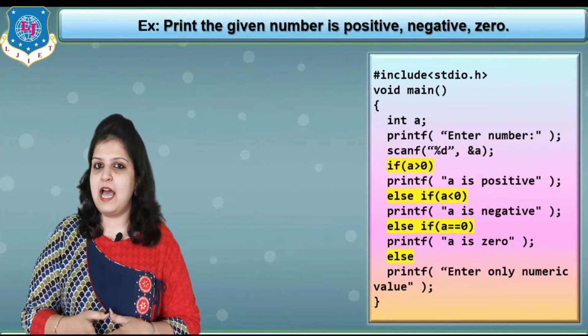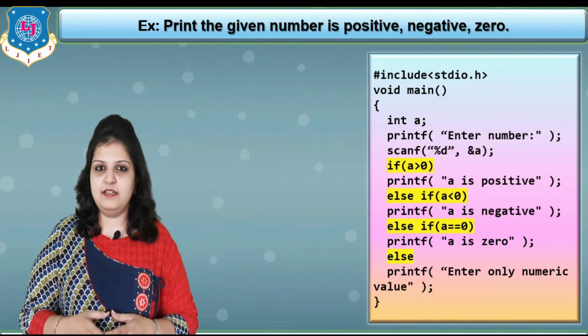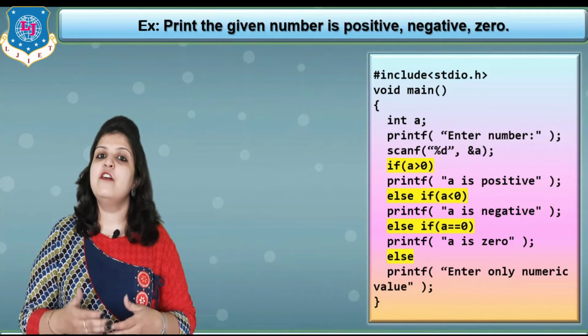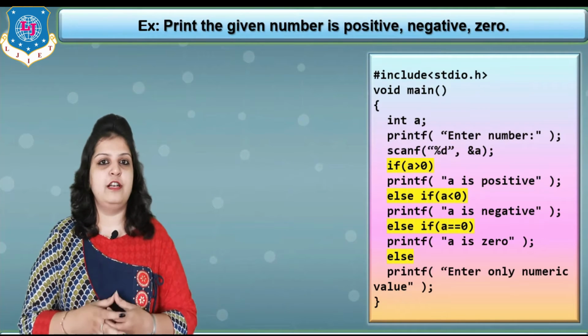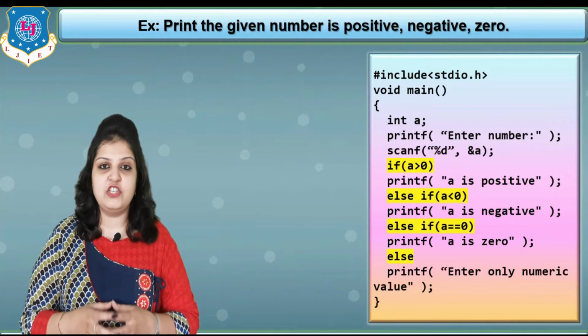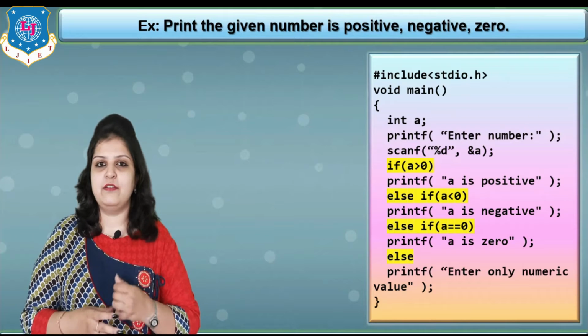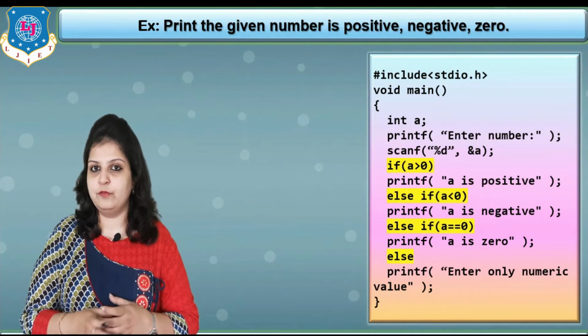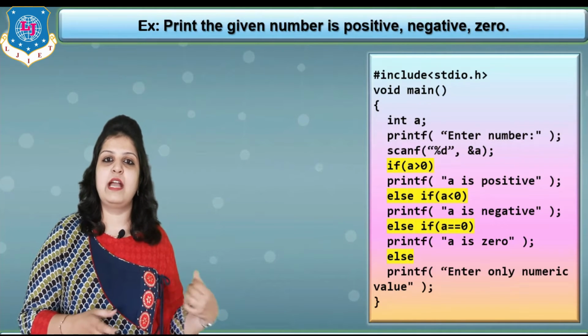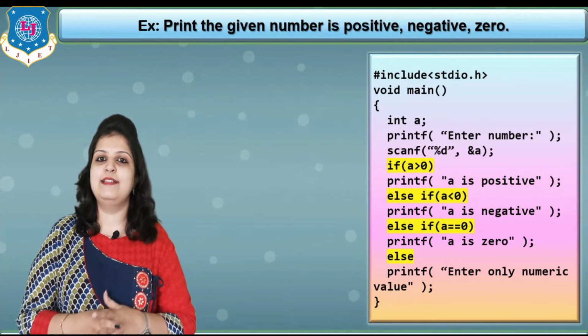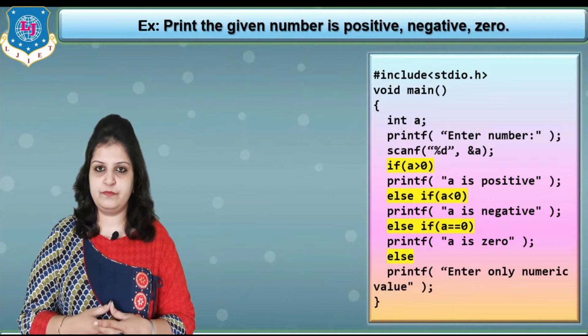What can we write in the else part? Suppose I enter capital A instead of any integer value, then our message will be enter only numeric value, because we can check positive, negative and 0 only for numeric values, not for character values, right? So in else we write enter only numeric value. This is called our default statement.